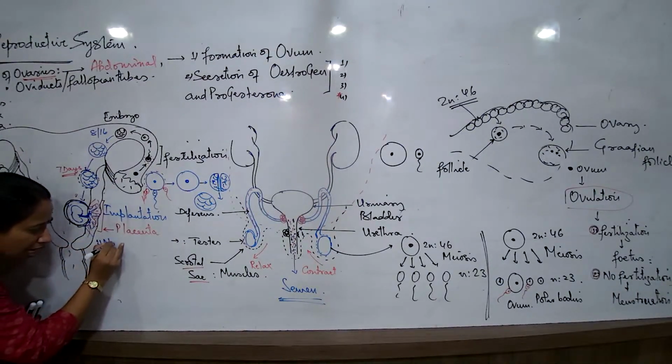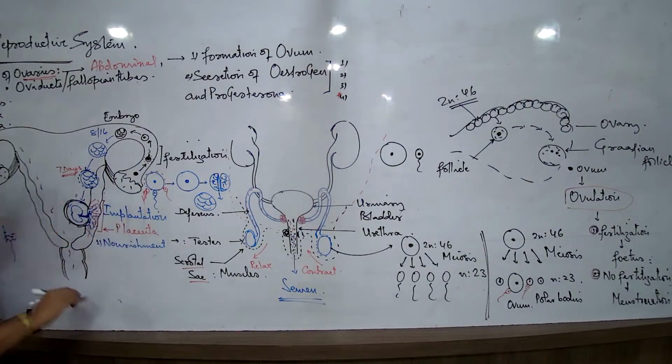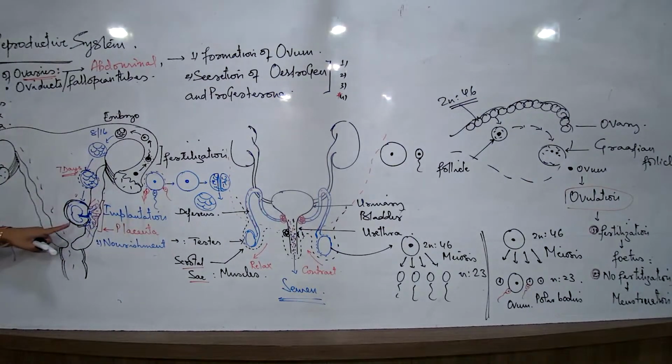Placenta provides nourishment. Now when I say nourishment, meaning this entire placenta that we are talking about is nothing but a large number of blood vessels, membranes, जिसमें process of diffusion possible है. So nutrients are getting diffused from the maternal blood towards the fetus.